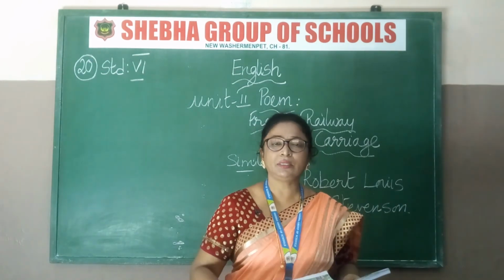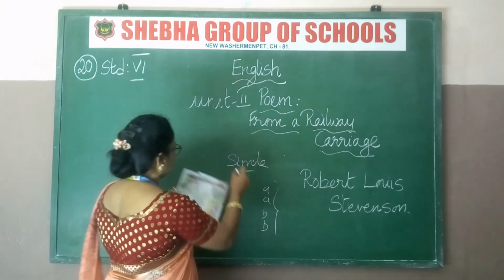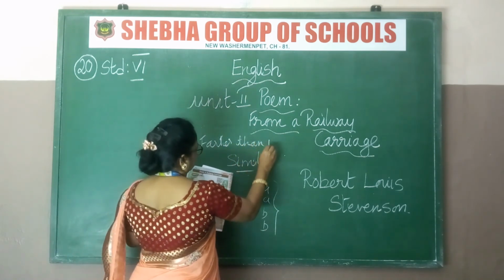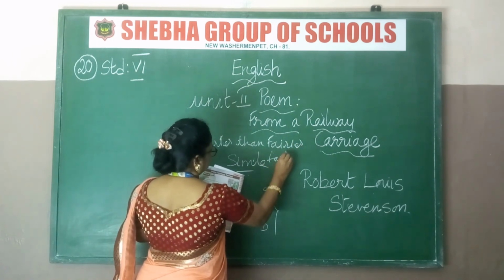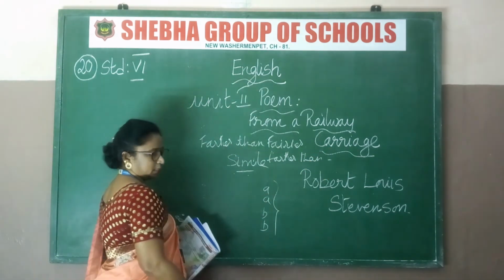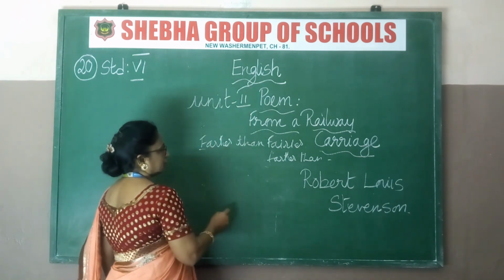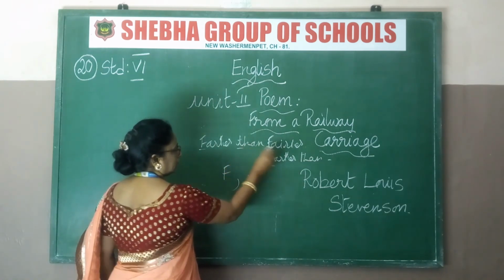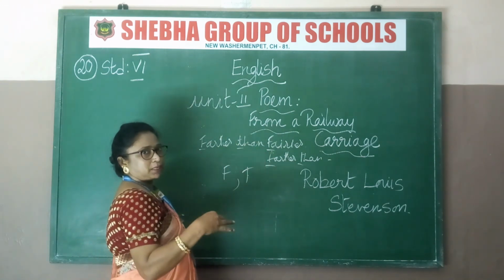Alliteration. What is alliteration? Alliteration means the starting letter of words in a line. For example, the first line I will tell you: faster than fairies, faster than witches. Okay, clear. Now which are the alliterated words over here? F is alliterated. Another one also is there: T, than. So T also is alliterated. So whichever is more than two, you must pick up that word for alliteration.